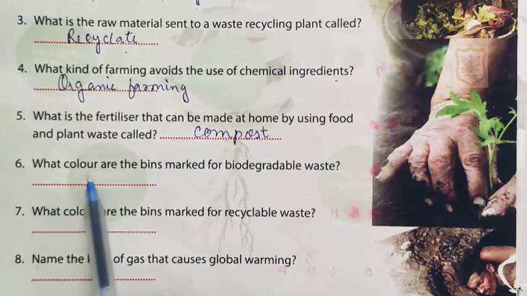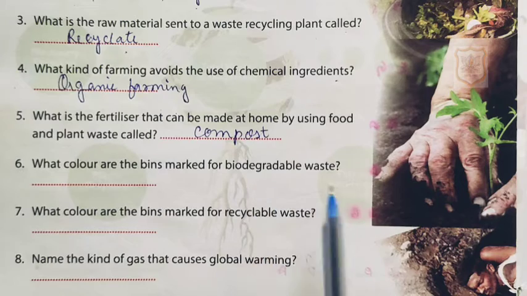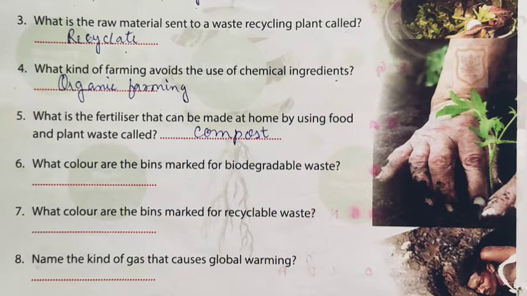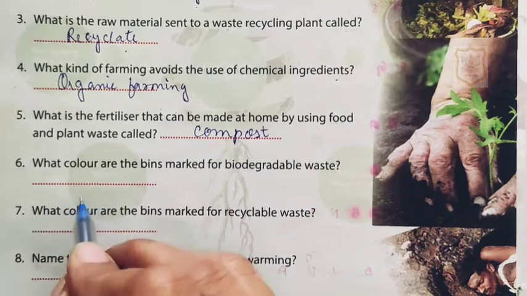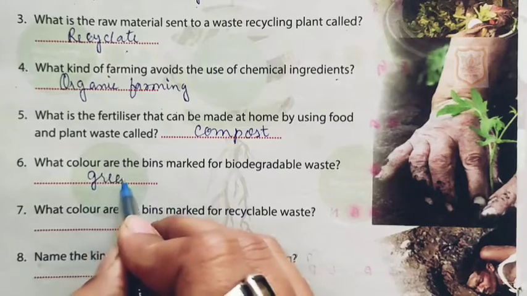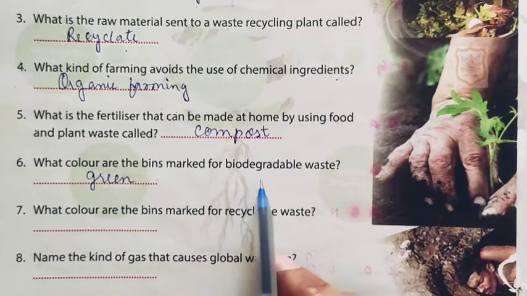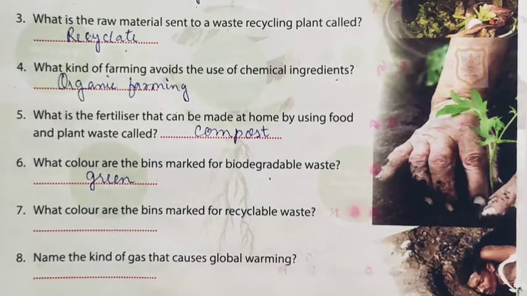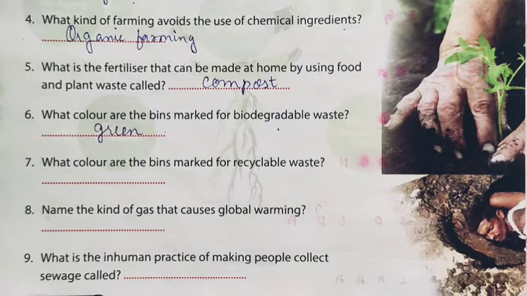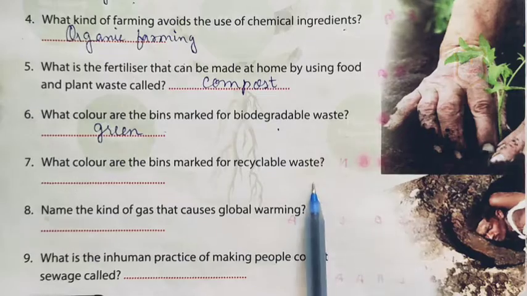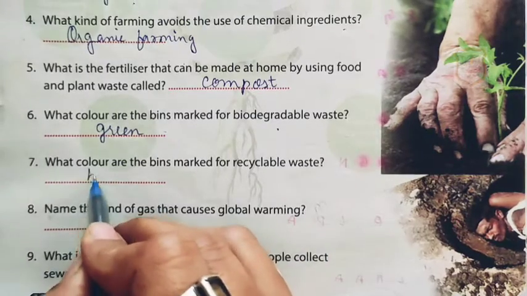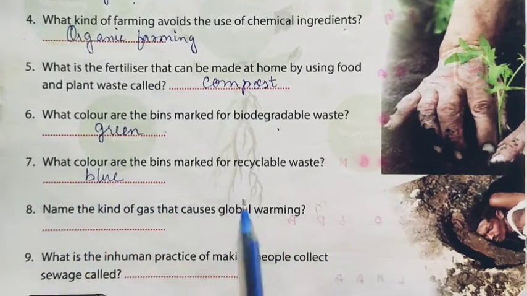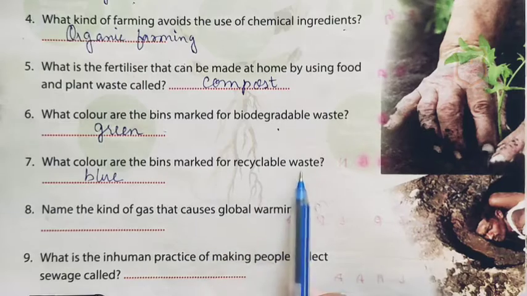Sixth one, what color are the bins marked for biodegradable waste? So students, here the answer is green. Green colored bins are for biodegradable waste. Seventh one, what colors are the bins marked for recyclable waste? The answer is blue. Blue colored bins are for recyclable waste.